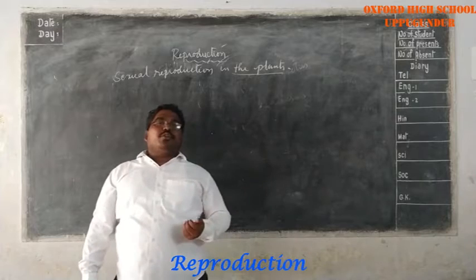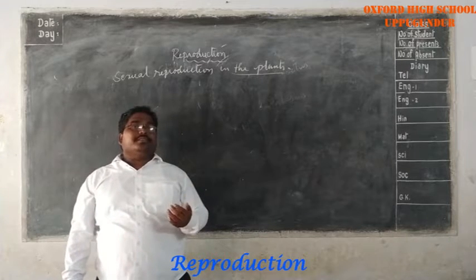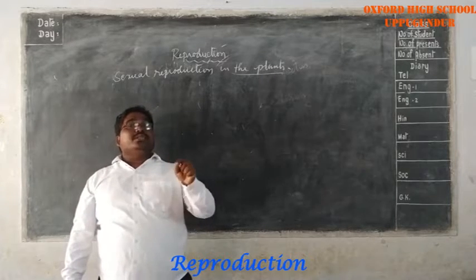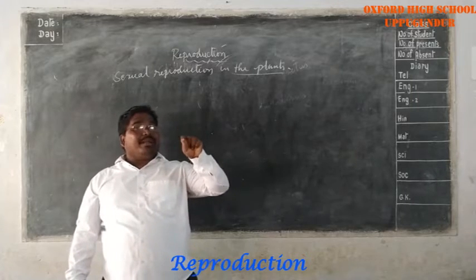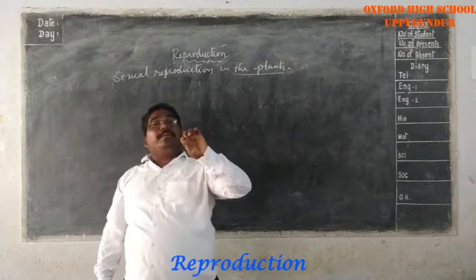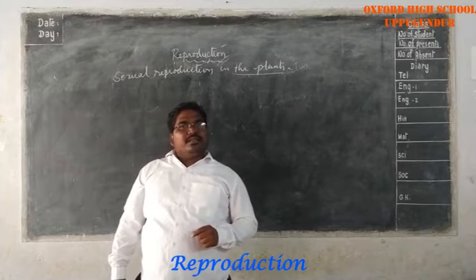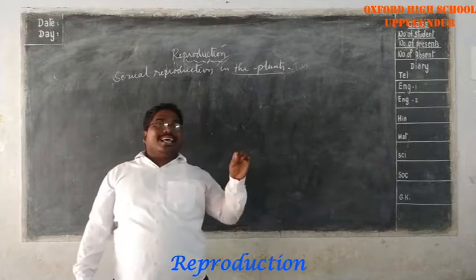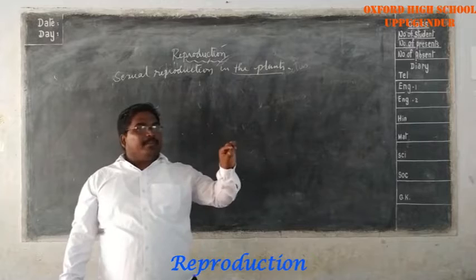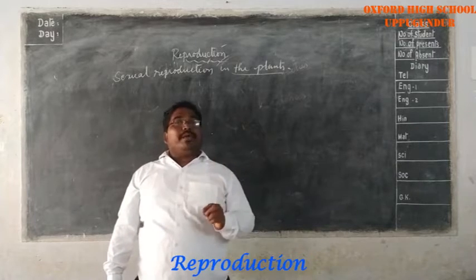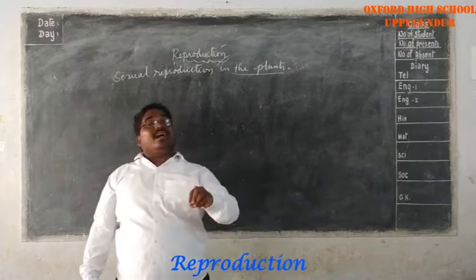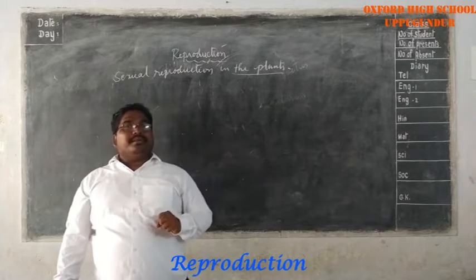So the asexual mode produces babies from a single parent, and they are normally an identical copy of the parent. Do you understand the point?